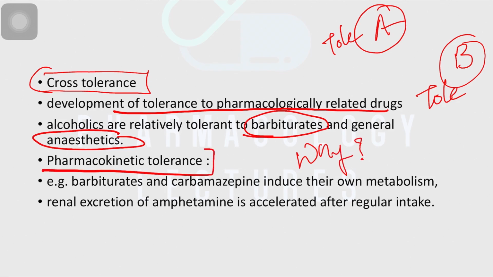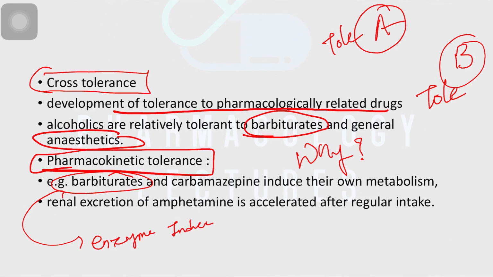This tolerance can be pharmacokinetic. The example is that barbiturates and carbamazepine induce their own metabolism. We have already seen in the metabolism section that barbiturates are enzyme inducers, even carbamazepine.